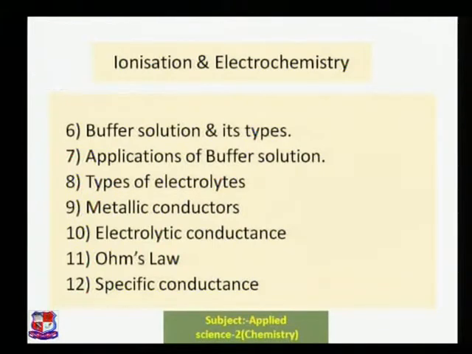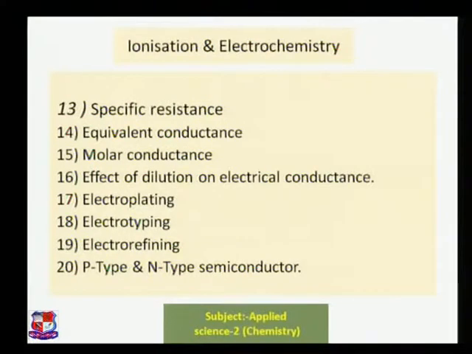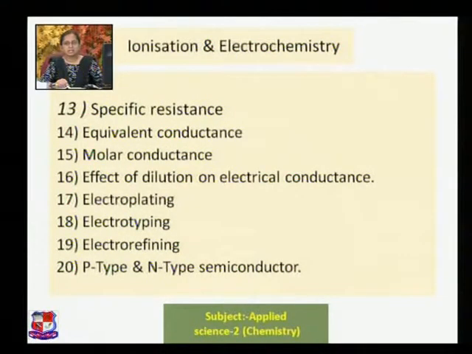We have seen buffer solutions and their types, applications of buffer solutions, types of electrolytes, metallic conductors, electrolytic conductance, Ohm's law, specific conductance, specific resistance, equivalent conductance, molar conductance, effect of dilution on electrical conductance, electroplating, electrorefining, electrotyping, and p-type and n-type semiconductors.